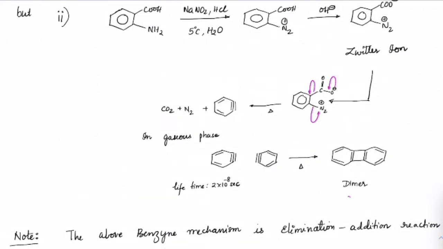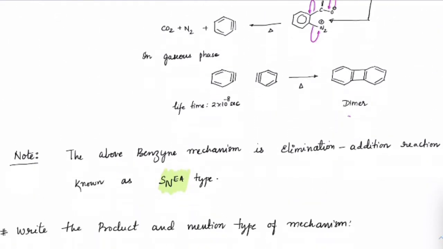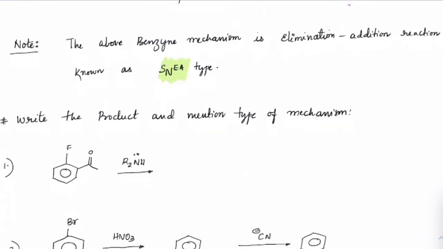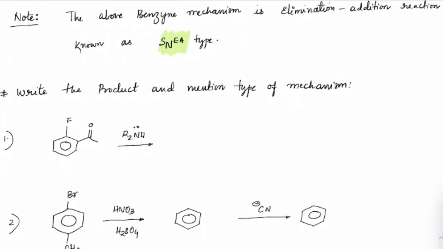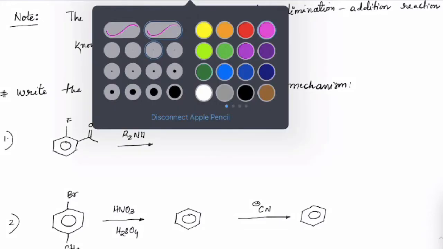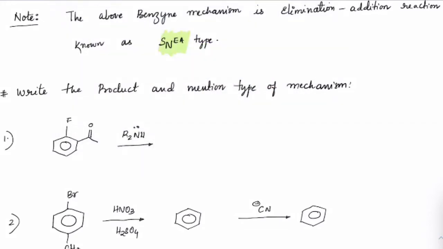If anybody has missed writing, don't you worry. I'll be sharing the notes, so you can rewrite that again. Now check this. There would be certain questions coming from this area, especially asking what type of mechanism is involved, whether it is SN1, SN2 or SNEA kind.